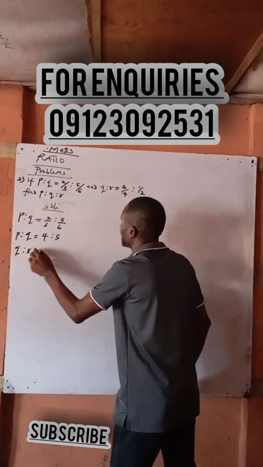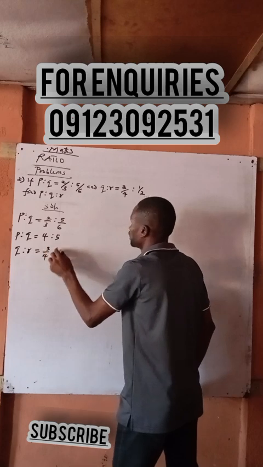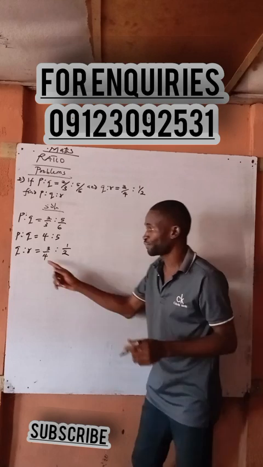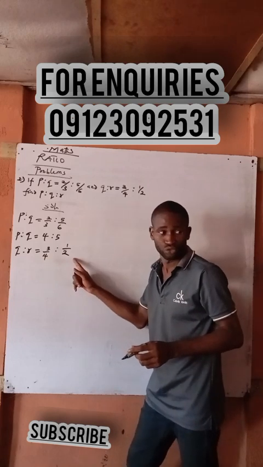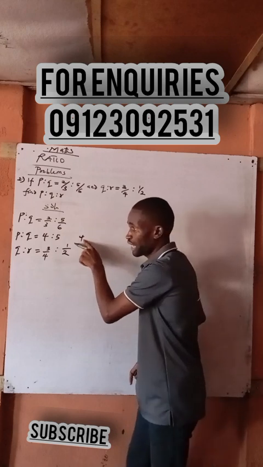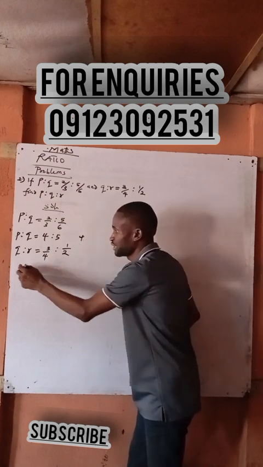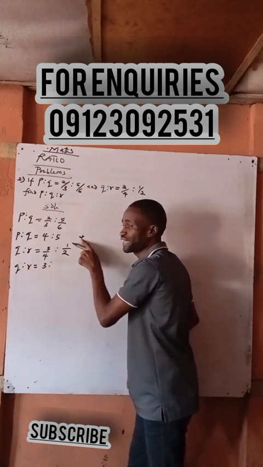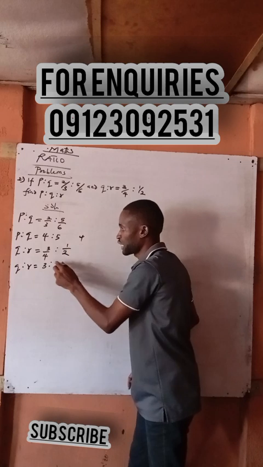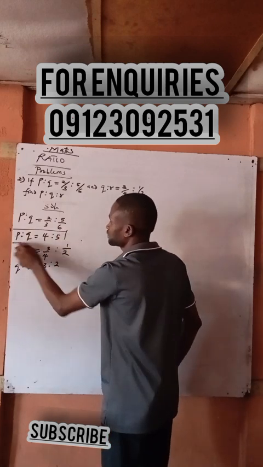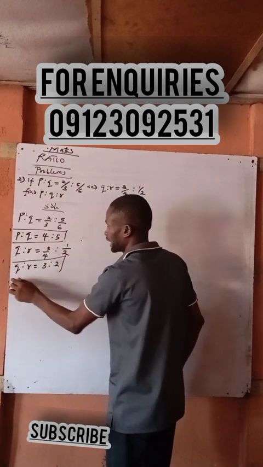Q is to R is equal to 3 over 4 is to 1 over how many now? 2. Are you seeing it now? So I'm going to find LCM of 4 and 2, which is how many now? 4 divided by 4 is 1. 1 times 3 is how many now? Is it 3? So this is 3 is to 4 divided by 2 is how many? And 2 times 1? So have you seen? Look at what we are going to use now. This man and this man. Are you with me? Yes.